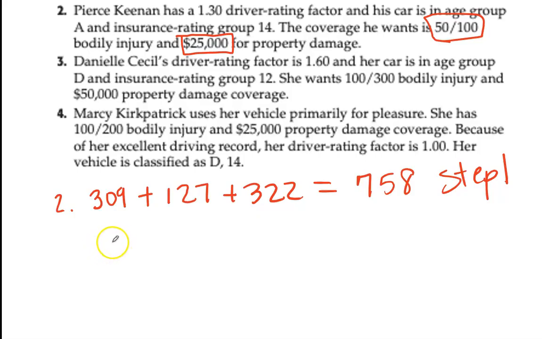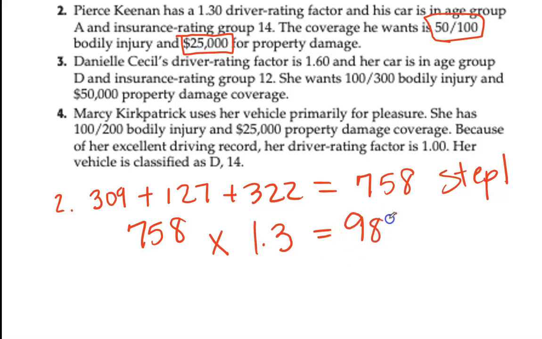Okay, then step 2, I'm going to take the 758 and I'm going to multiply it by 1.3 because that's my driver rating. So I might have to go all the way back to my formulas, right? My formulas are going to tell me what to do. My chart gives me my numbers, and then I put that together to get the answer. You would get $985.40 as your annual premium.